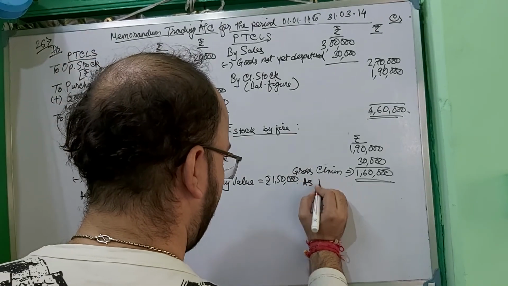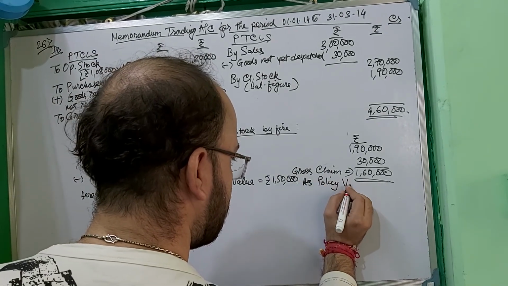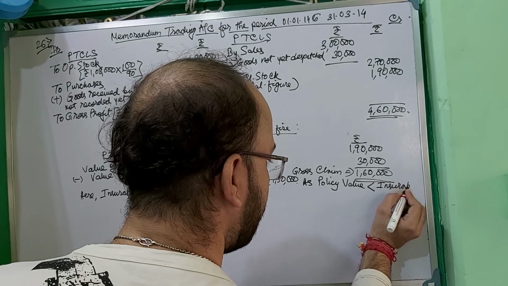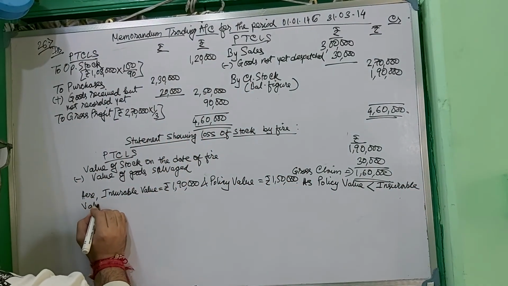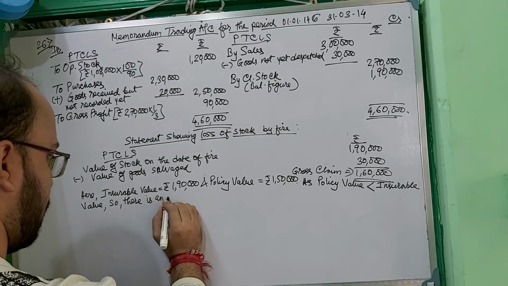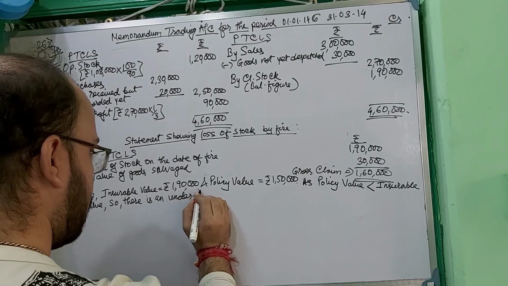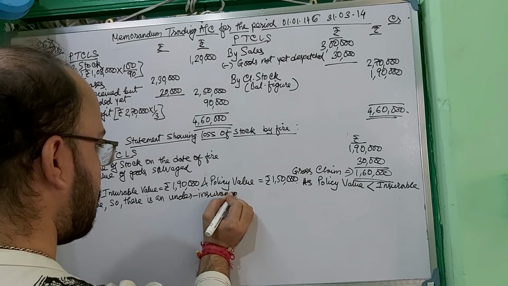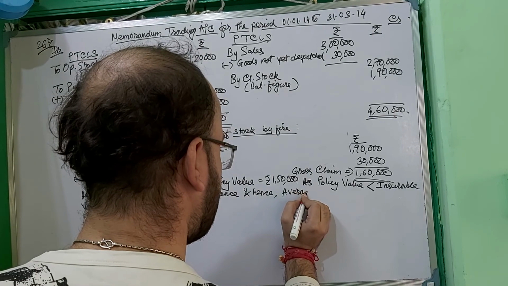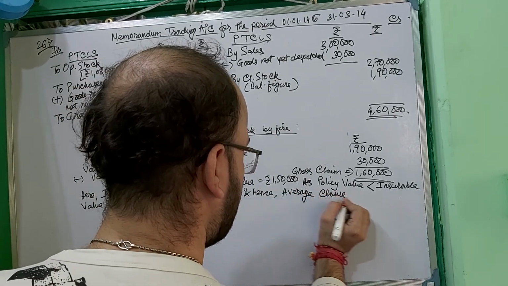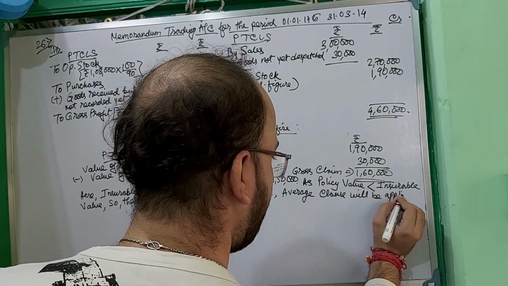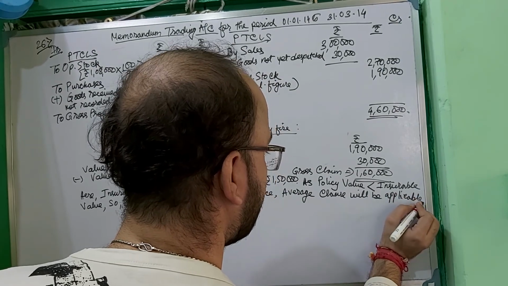As policy value is lesser than insurable value, so there is an underinsurance and hence average clause will be applicable.